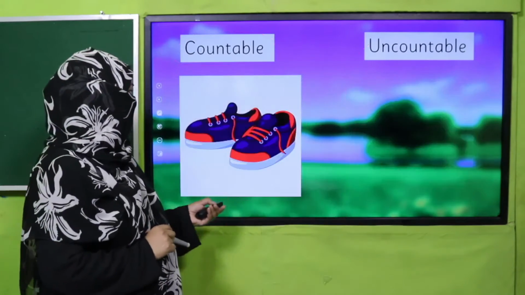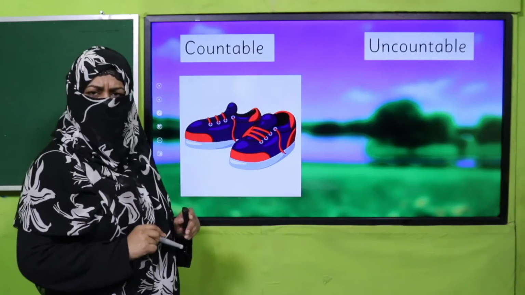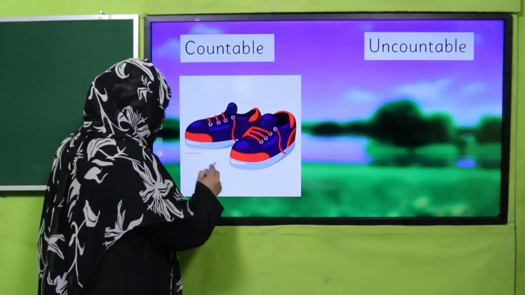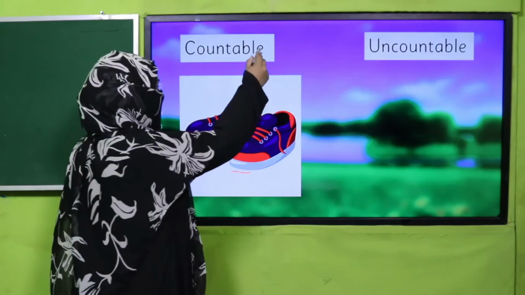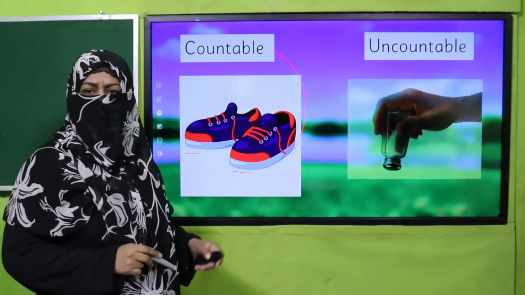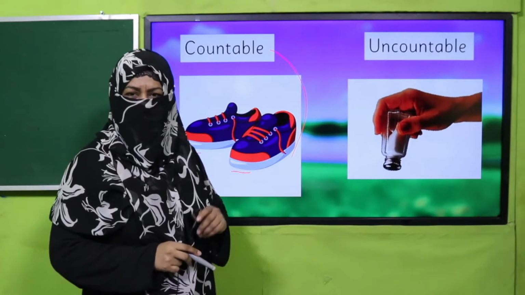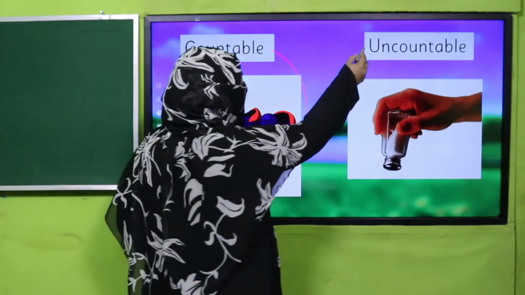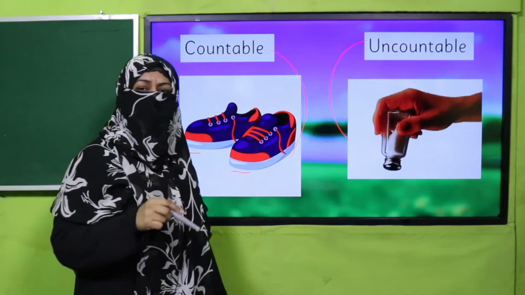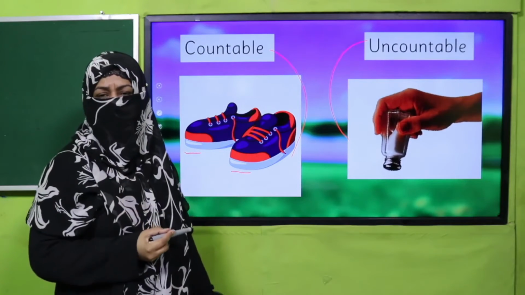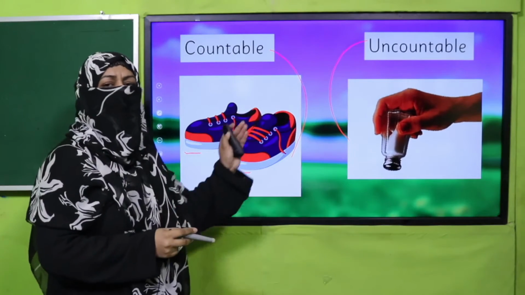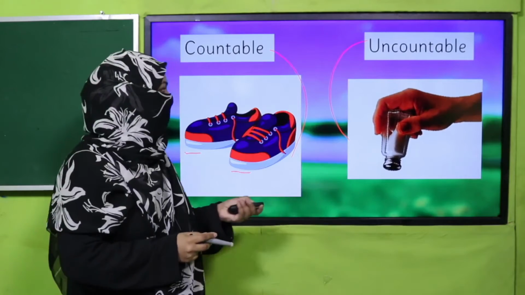The other example is, can we count these shoes? Yeah, 1, 2, there are 2 shoes, it's countable. And can you count the salt? No, we cannot count it. That's why it's uncountable. This is how we better identify and differentiate between countable and uncountable nouns.